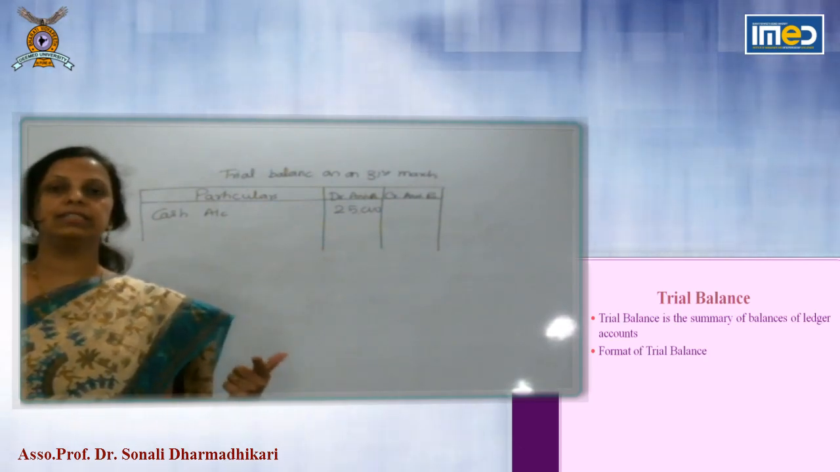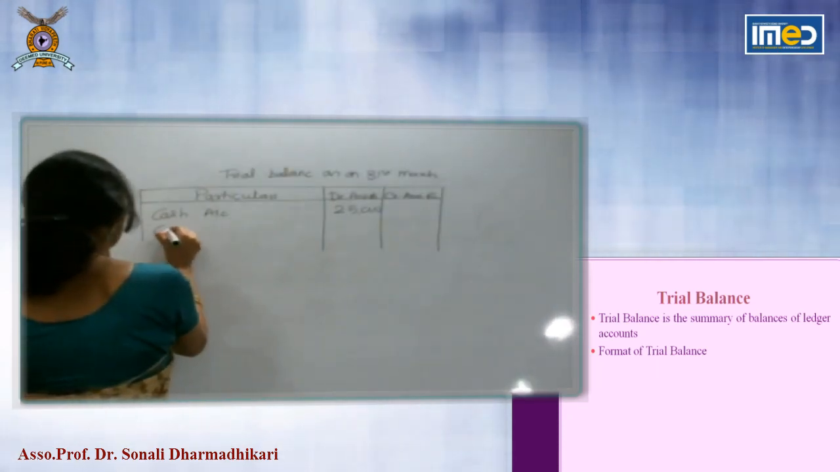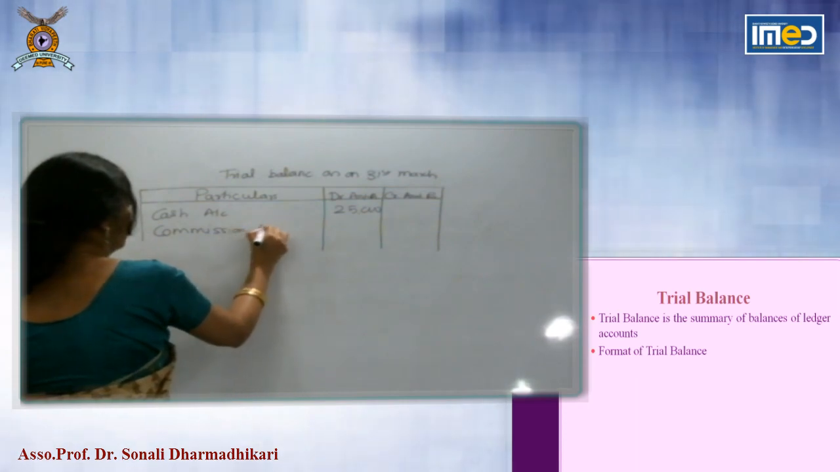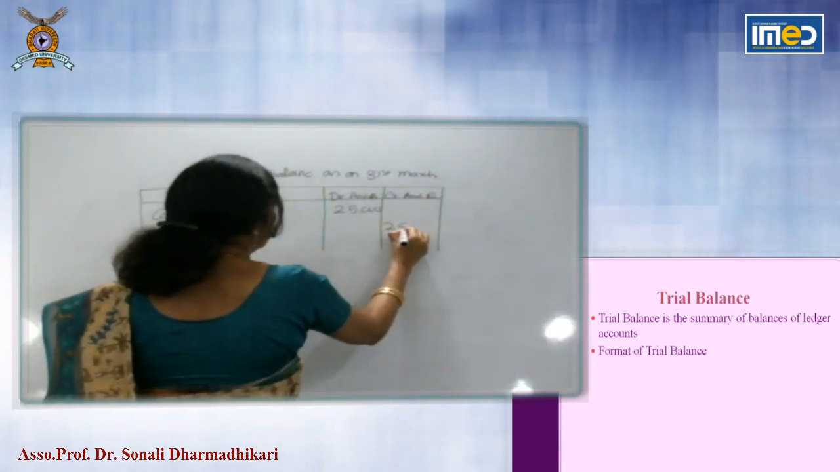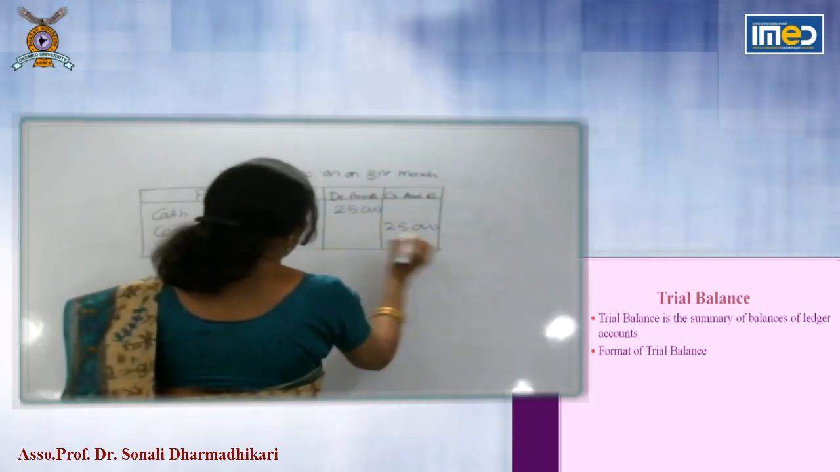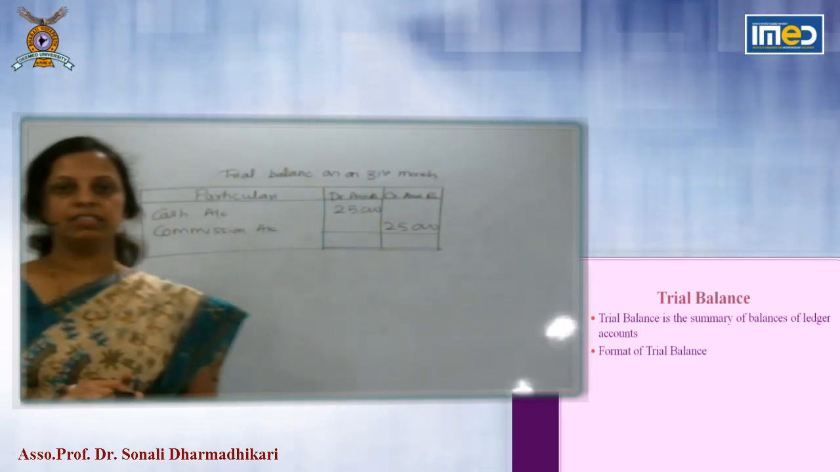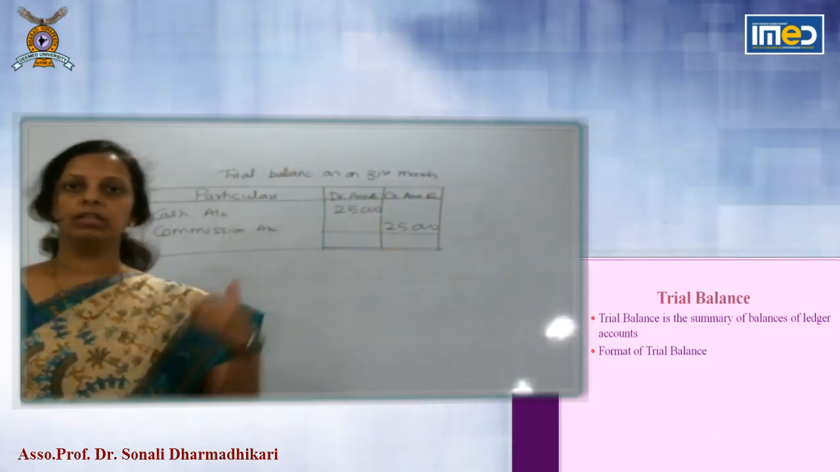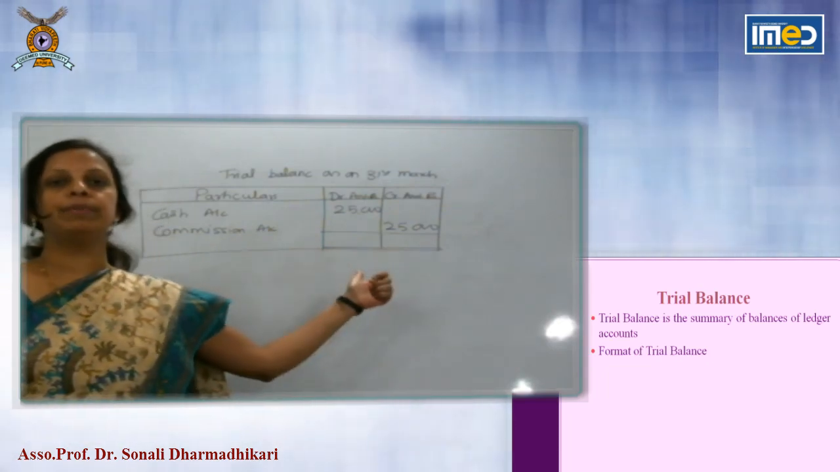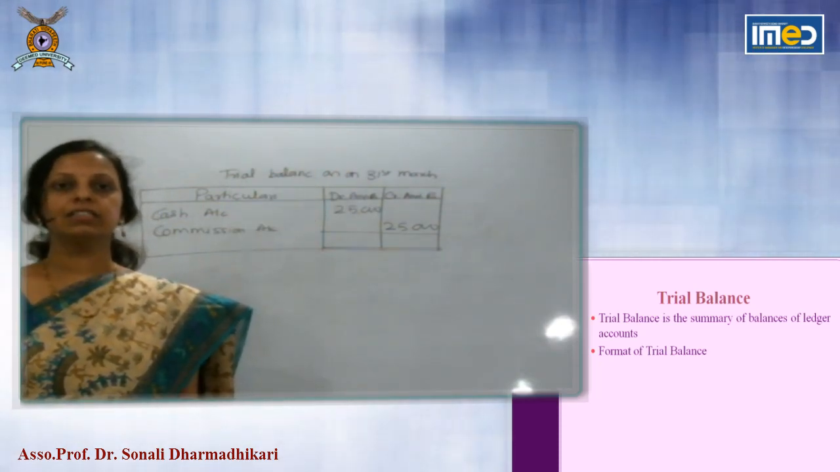Commission account is income. It is having credit balance of 25,000. So if you take it to trial balance, commission account credit balance 25,000. Now here we have taken only one entry, but in practice you have to take all accounts, you have to pass all journal entries, take it to ledger accounts and prepare trial balance at the end of the year, that is 31st March.